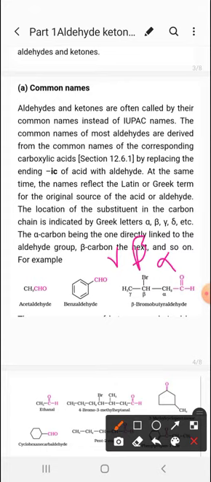It is the common name. For example, for 3 carbon, it is propion, so propionaldehyde. For the 2 carbon it is acetaldehyde. So it is beta bromo butyraldehyde. For 5 carbon we use some word, we will study later on.